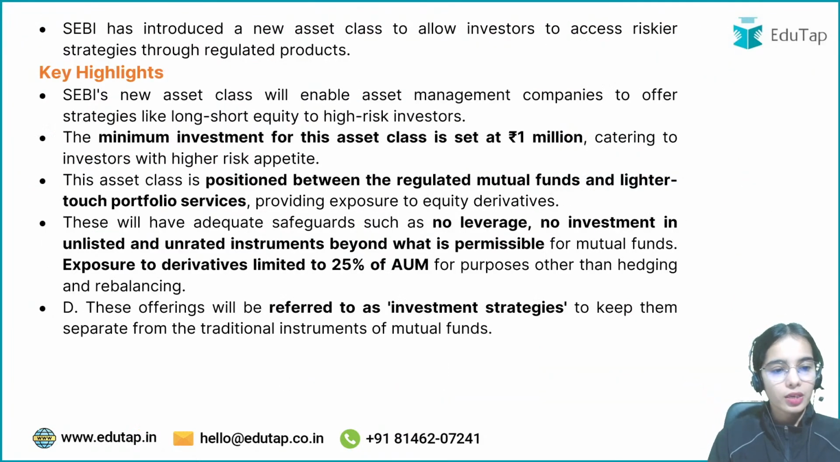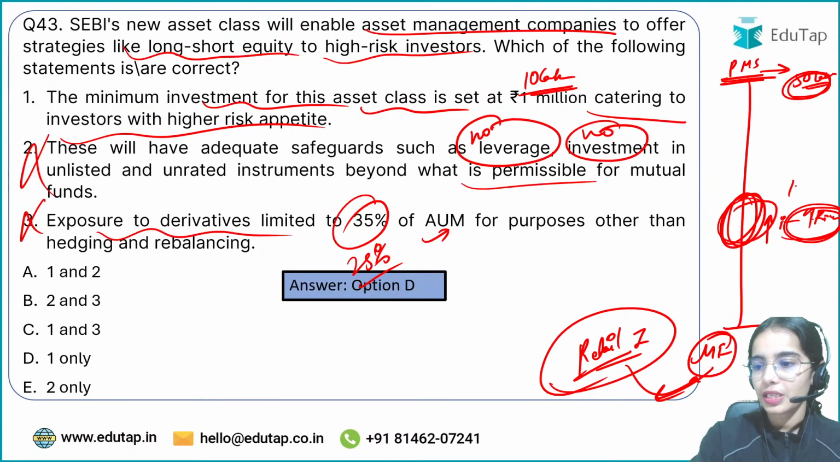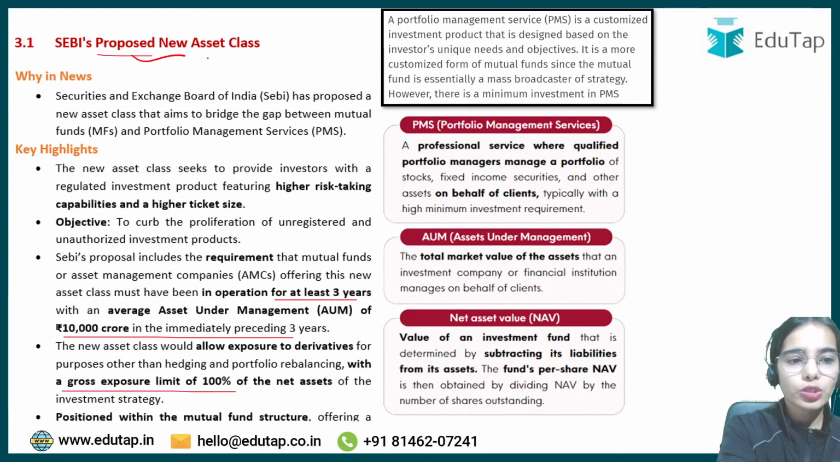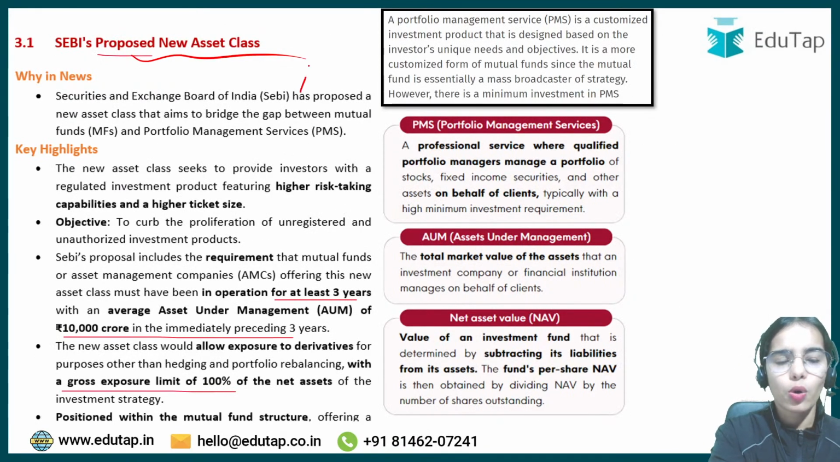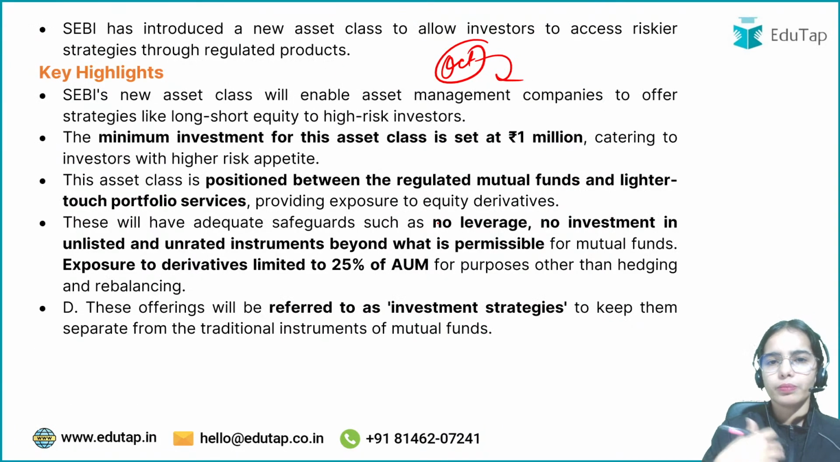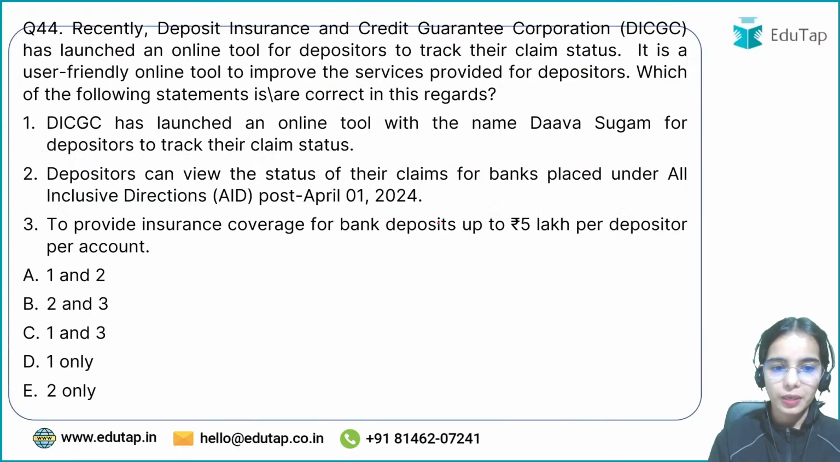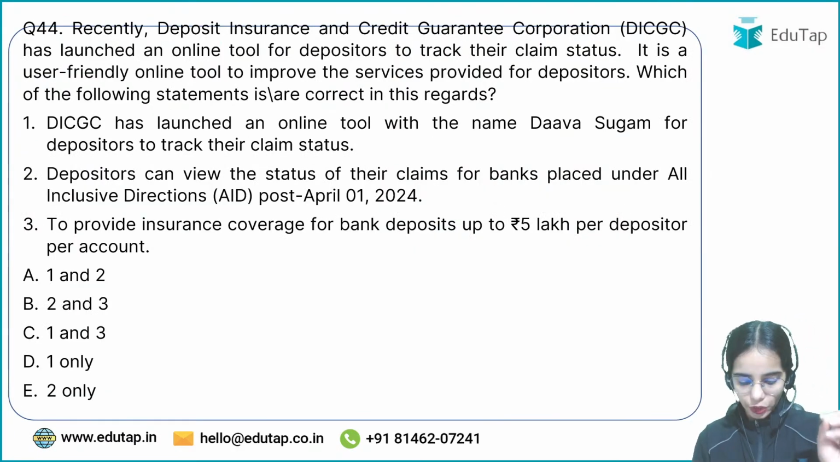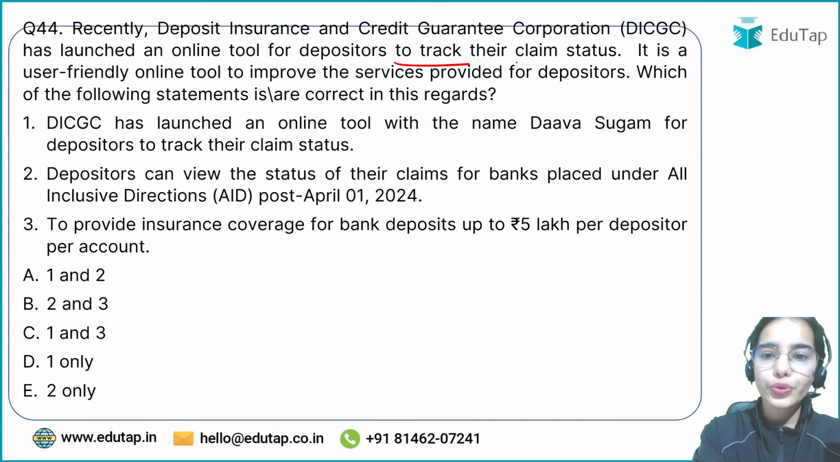Okay. So this is the SEBI's new asset class whose minimum investment limit is 10 lakh rupees. SEBI had proposed the new asset class in August, and in October the final guidelines have been released. Okay. Now recently DICGC has launched an online tool for depositors to track their claim.